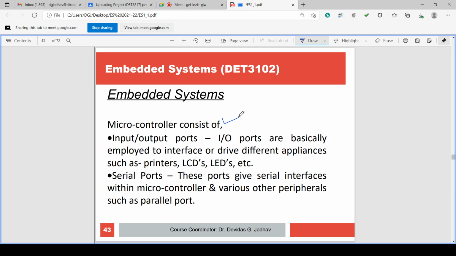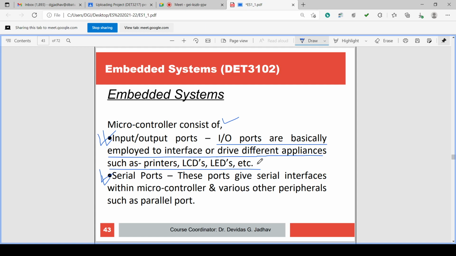It also consists of serial ports. Okay, so it consists of both. Input output ports, or IO ports, are basically employed to interface or drive different appliances such as printers, LCDs, LEDs, etc., or switches and relays.